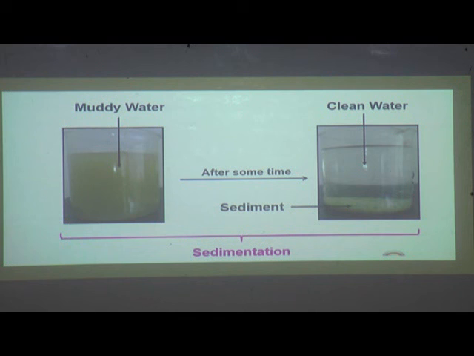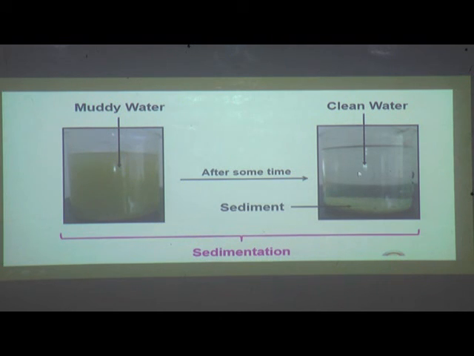Separating insoluble solids in a liquid by allowing them to settle down is called sedimentation. Observe students, these are the insoluble solids in a liquid, we are allowing them to settle down at the bottom. These are known as sediments. These are insoluble solids, and this process is known as sedimentation.